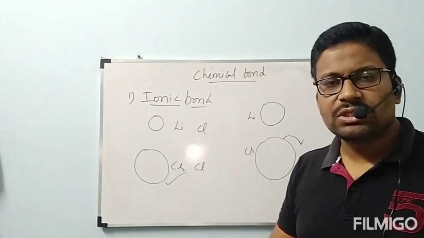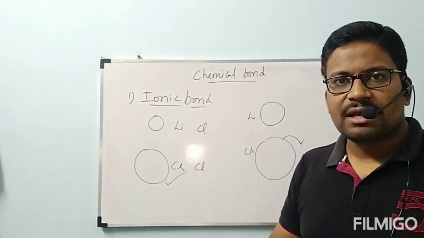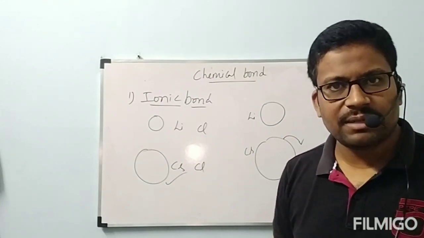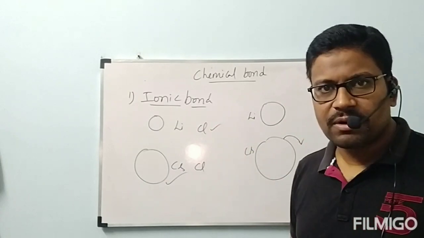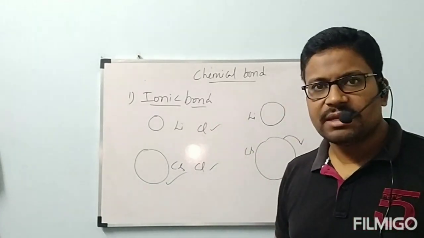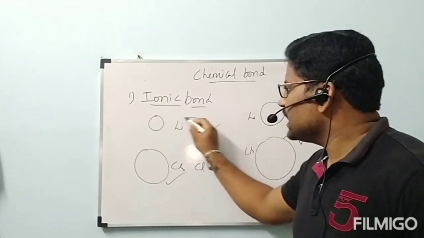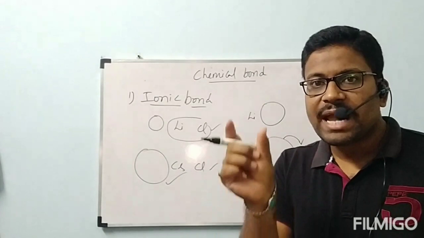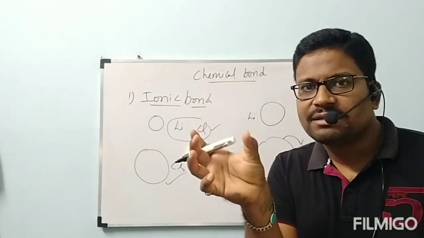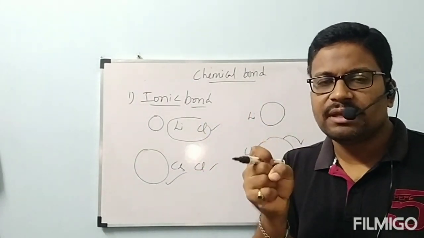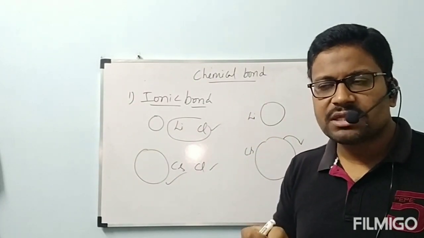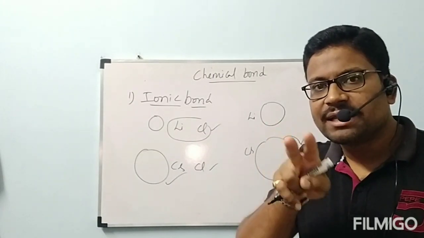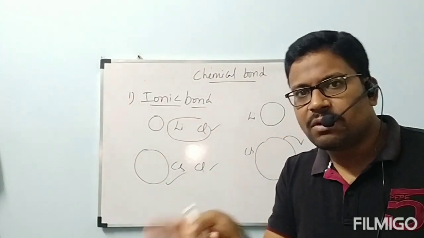Same example I will ask in another way. Out of these two compounds, which one has the strongest ionic bond? LiCl has an ionic bond. CsCl also contains an ionic bond. But LiCl has a strong ionic bond when compared to CsCl because Li plus is smaller. It can attract the Cl minus more effectively and the electrostatic force is strong, because of that the ionic bond is also strong. Two different conditions: ionic character and strong ionic bond.